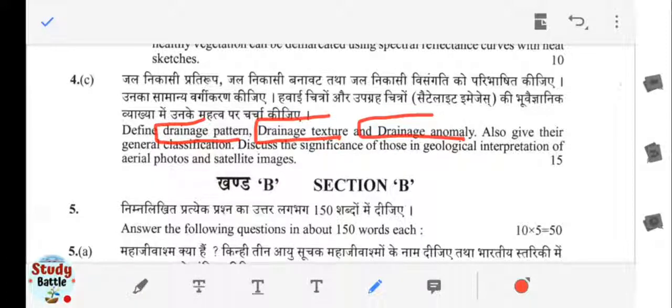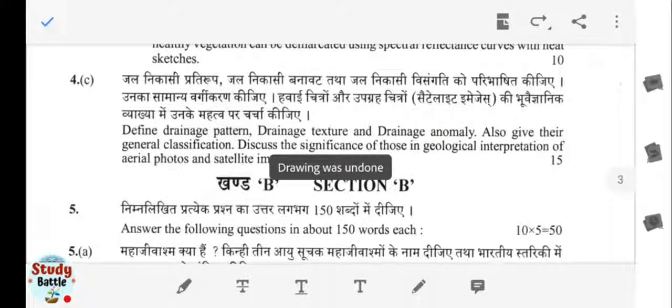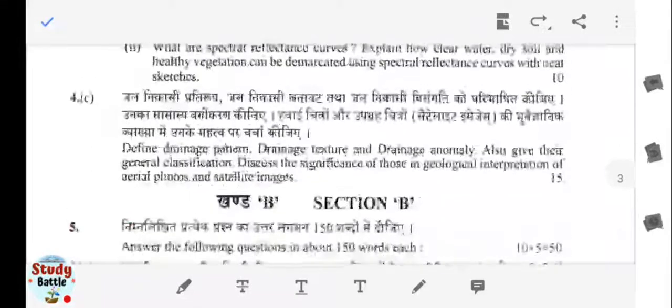Also give their general classification, discuss the significance of those in geological interpretation of aerial photos and satellite images. Okay, so this you have to discuss. This is a little bit elaborative question. It's a 15 marks question, but it's quite a lengthy question if we talk about this question.